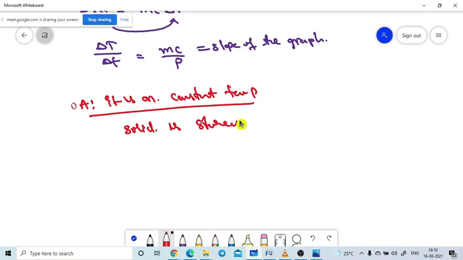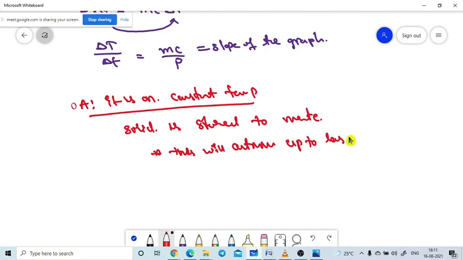Up to the last piece of the solid melting, the substance will continue at its constant temperature itself. Are you getting or not?